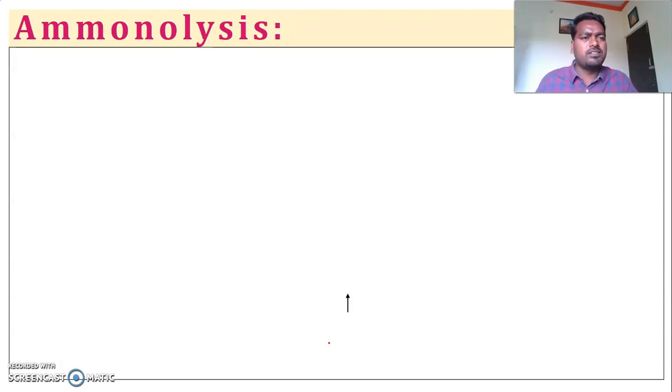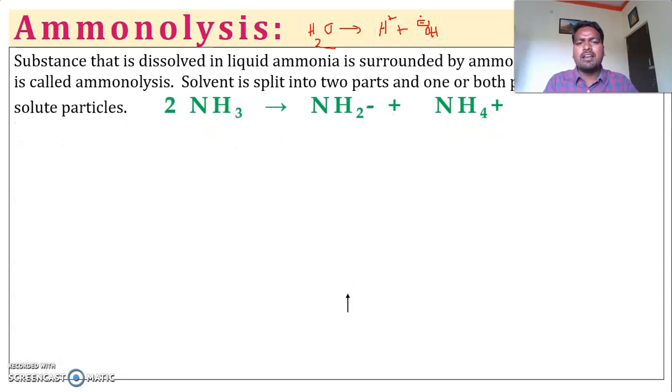Ammonolysis: you know the hydrolysis reaction. In all hydrolysis reactions, see this H2O molecule, hydrolysis means breaking. It is going to produce H plus ion and OH minus ion, and it's breaking as well as adding on to the other reactant in a reaction. This is called a hydrolysis reaction. Similarly, just like water, ammonia also undergoes breaking and it adds on to a reactant. So let us see some of the reactions. This is self dissociation of ammonia.